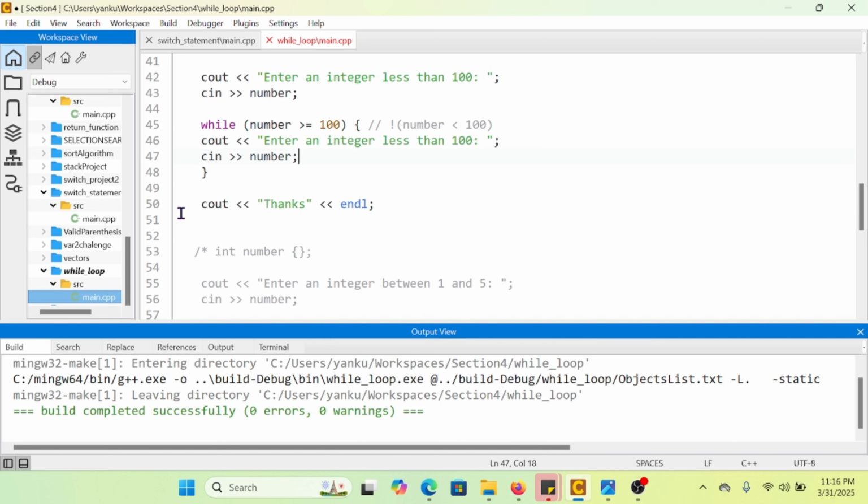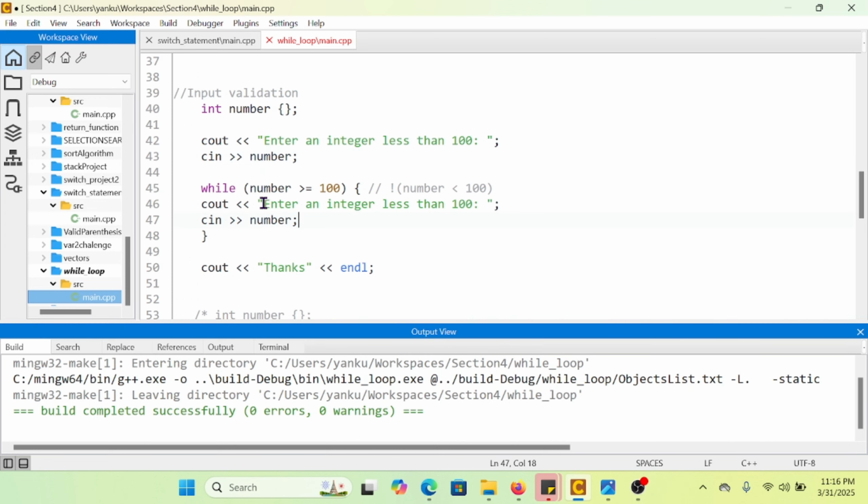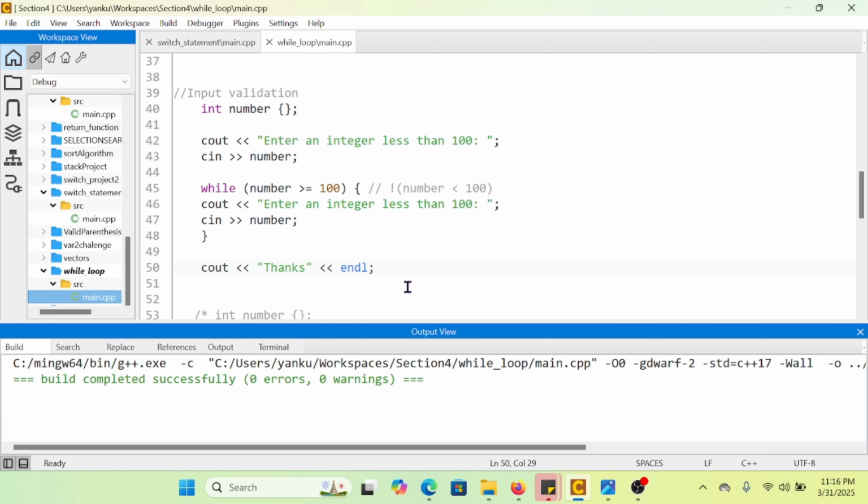So what does that mean? If I run this program, if the user still provides an integer that is greater than 100, I'm still going to have this message prompted. Let's run it quickly. That's a little bit how the input validation works. Let's implement it quickly. I'm going to save it, compile it, and build and execute it.